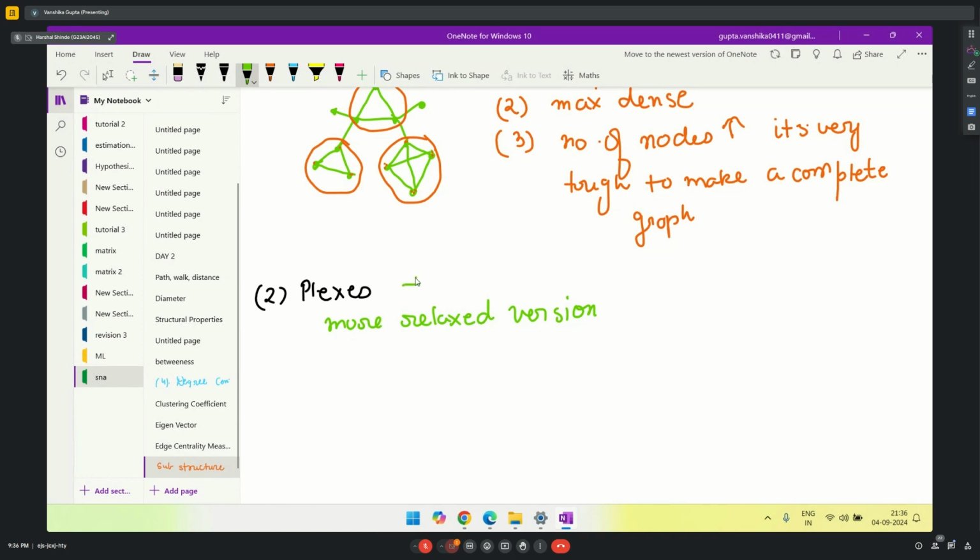So in plexes, we have a concept of k-plex. Okay. So let us see how this works. Let's define k-plex. The meaning of k-plex is that at least n minus k nodes must be connected.